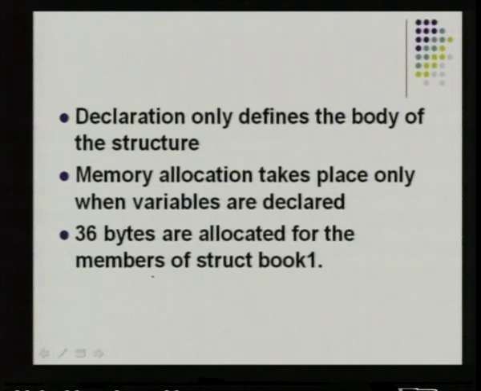So, when this variable bk1 is declared, immediately 36 bytes are allocated for this structure by the compiler. So, that is how the memory allocation is done for the structure. That is why a declaration is required and variable declaration is also required. So, this is how we say that 36 bytes are allocated for the members of struct book 1.